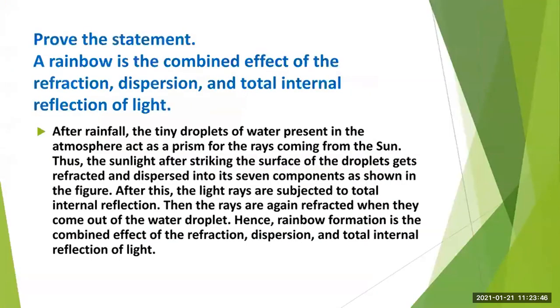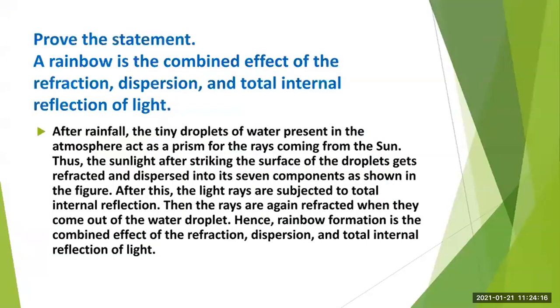Another question that can be asked regarding the rainbow is: prove the statement. They have given one statement and you have to prove it: a rainbow is the combined effect of the refraction, dispersion, and total internal reflection of light. What you will write is the same thing that we have studied just now.